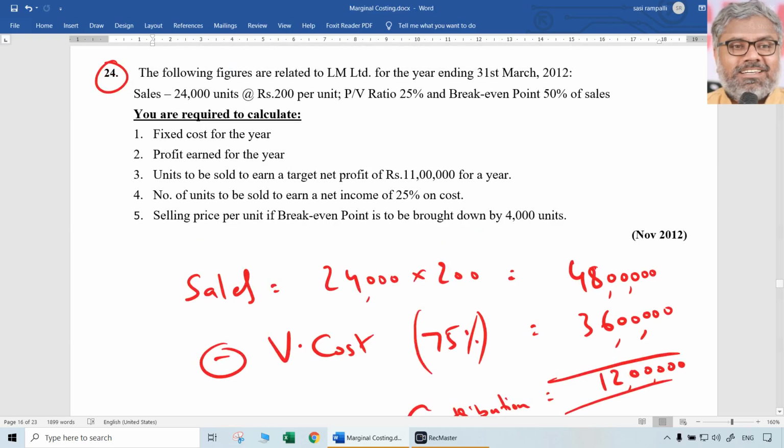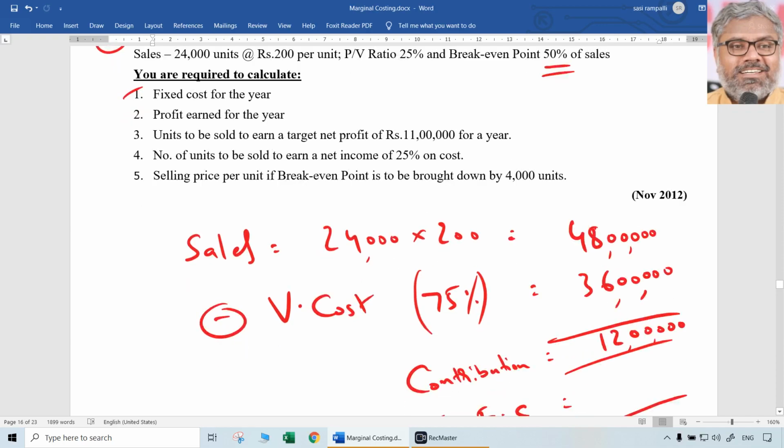The first question itself is that we are supposed to find out the fixed cost for the year. That is the requirement, which was not known to us. We have to calculate that. Okay, we have total sales, variable cost, total contribution, we know PV ratio, and the variable cost to sales ratio. But fixed cost is not known. There we have to identify: is there any other data available which can be useful to us? Yes. What is that? Break-even point.